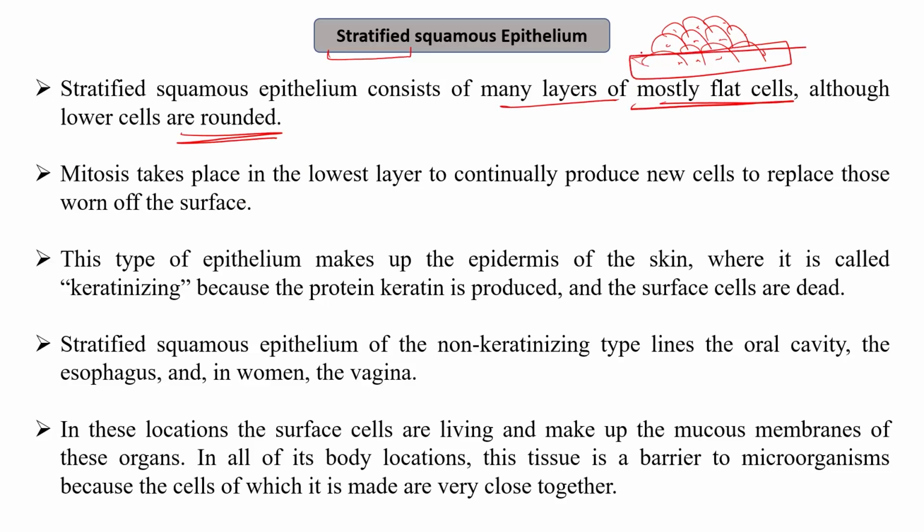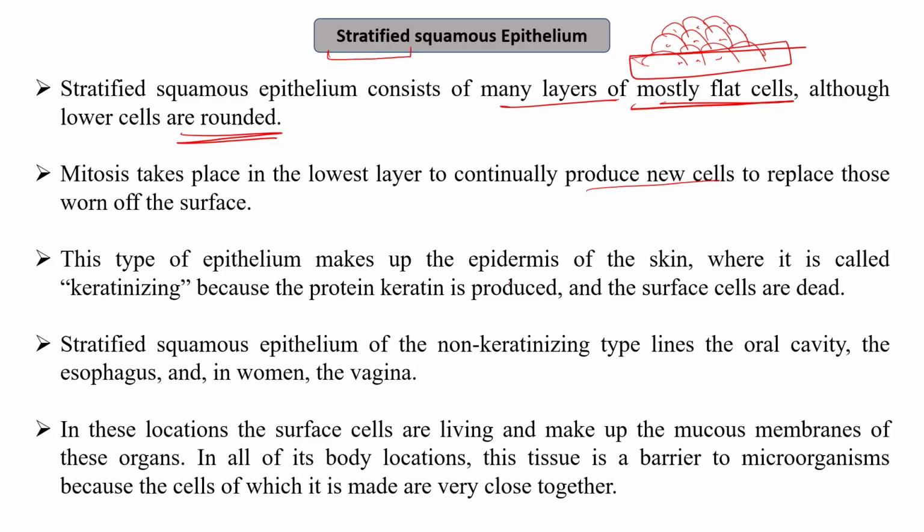The cells in the lowest layer keep on dividing to produce new cells to replace those which are worn off on the surface. So if there is any damage to the surface cells, the mitosis taking place in the lower layer keeps on producing new cells that continuously replace the old cells which are worn off on the surface.